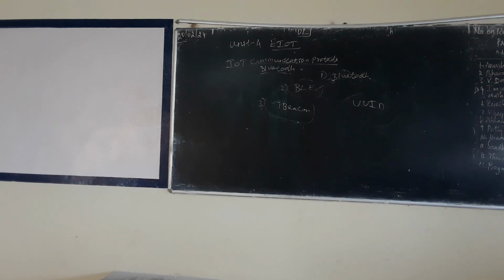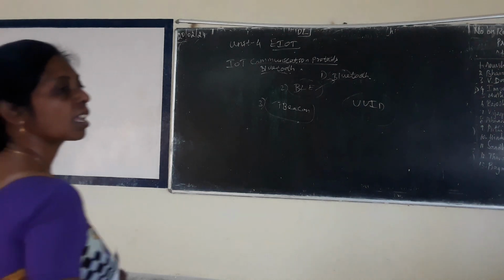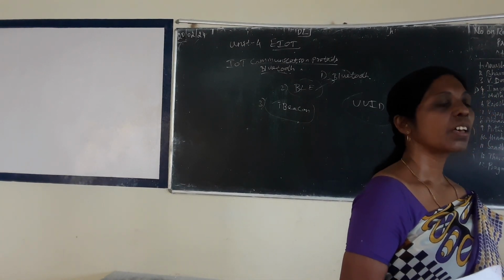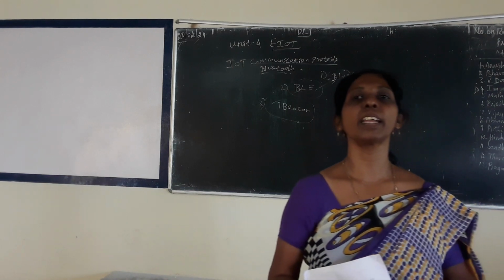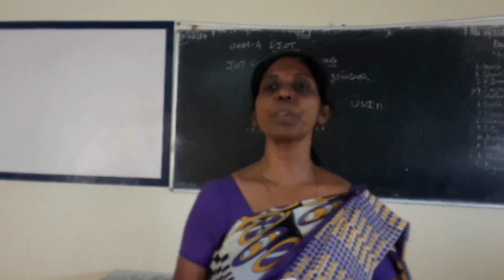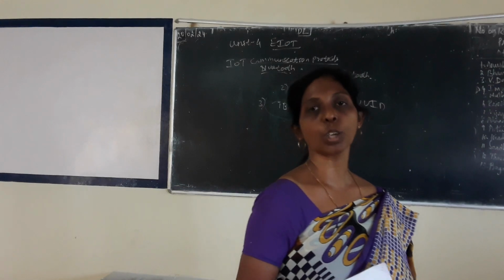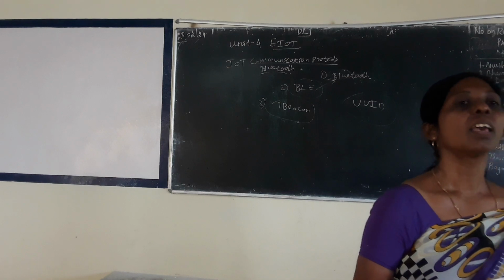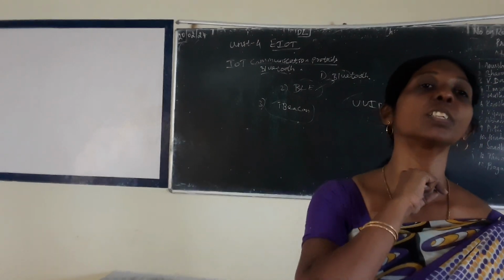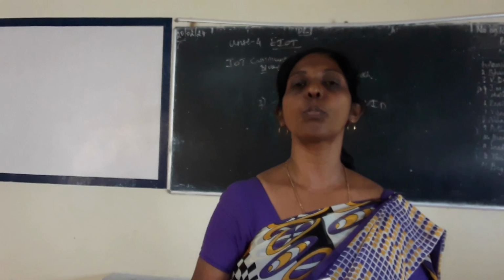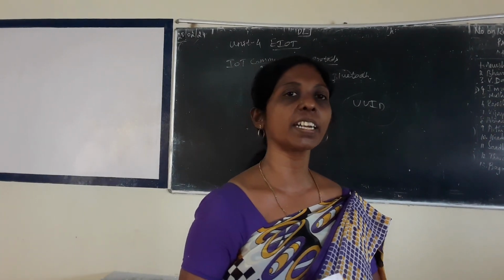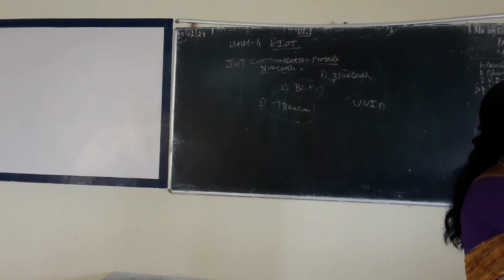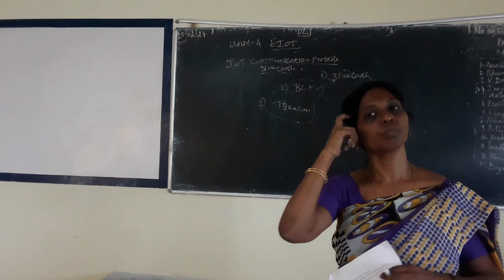It is preferred in various IoT network protocols. So what do you mean by IoT network protocols? Can you tell me? It is used for wireless connection. It is used for short distances and it is used in these networks. What type of IoT network models are we using along with Bluetooth?